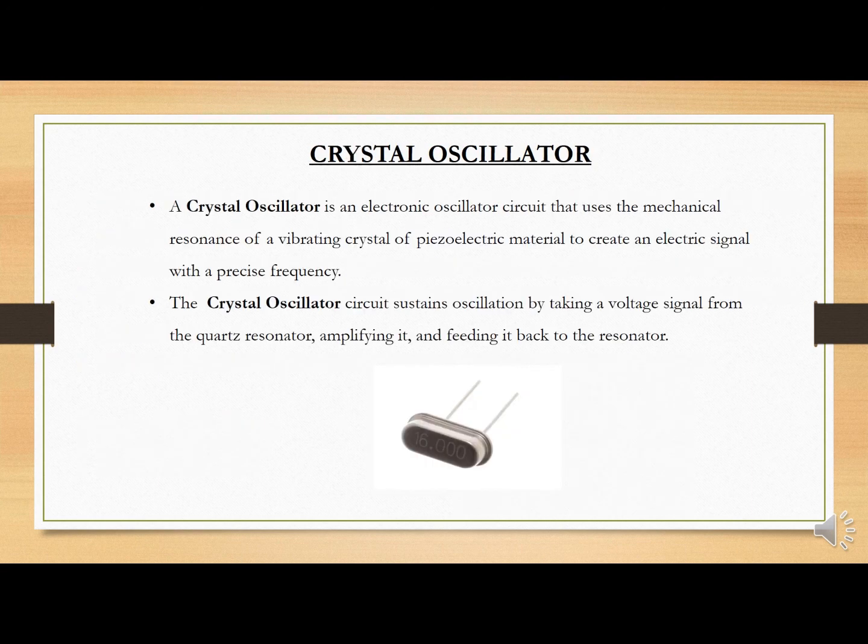The third type of feedback oscillator is the crystal oscillator. A crystal oscillator is an electronic oscillator circuit that uses the mechanical resonance of a vibrating crystal of piezoelectric material to create an electric signal with a precise frequency. The crystal oscillator circuit sustains oscillation by taking a voltage signal from the quartz resonator, amplifying it, and feeding it back to the resonator. A crystal oscillator is mainly used in applications where high frequency stability is important.